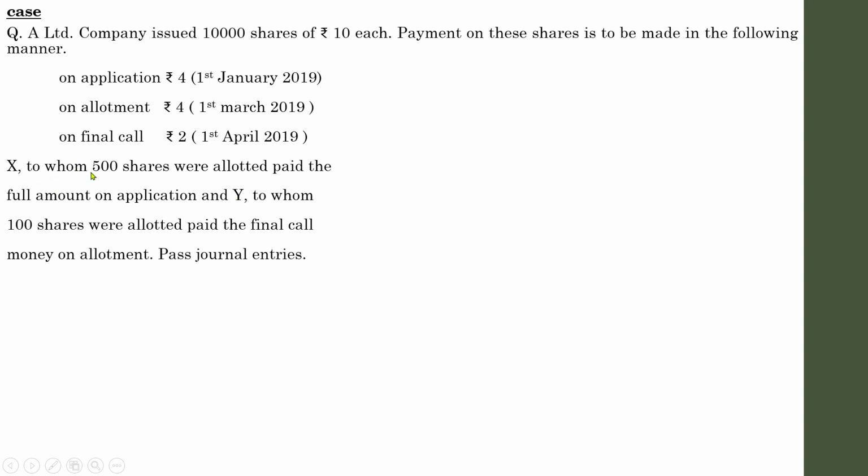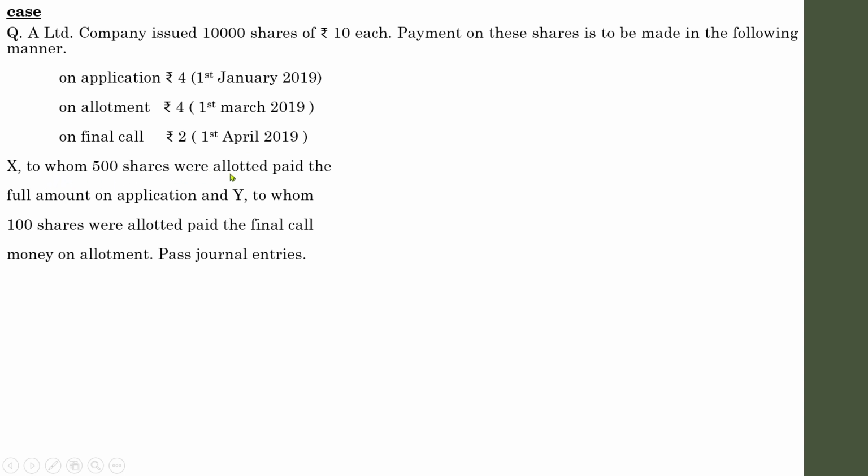X, to whom 500 shares were allotted, paid the full amount on application. So here the sentence is quite tricky, because with full amount on application, it is not that the person has paid the full amount of application at the time of application payment. It is not like that. The specific person has paid all the payments along with the application money. That is the meaning of the sentence.